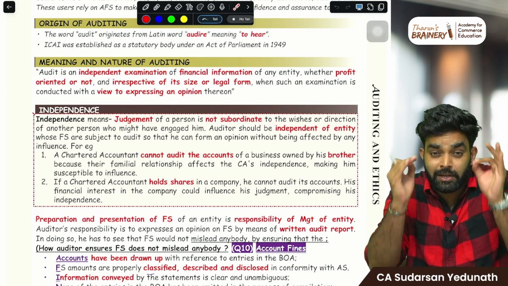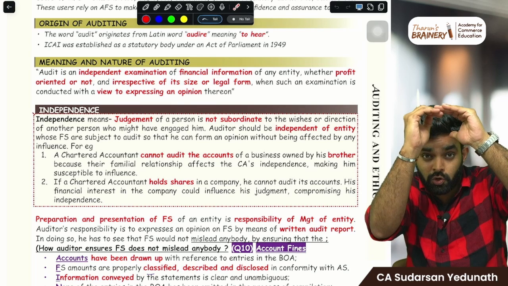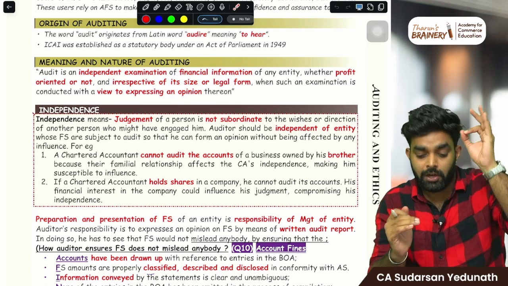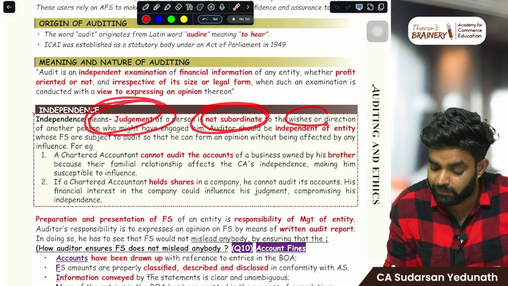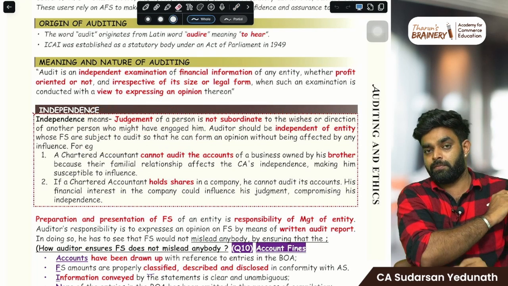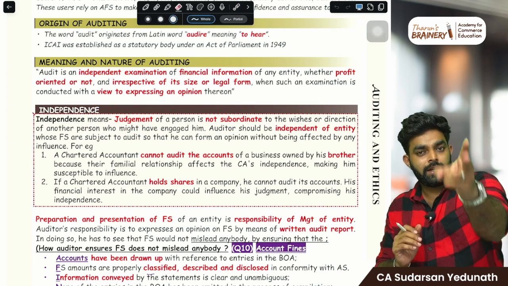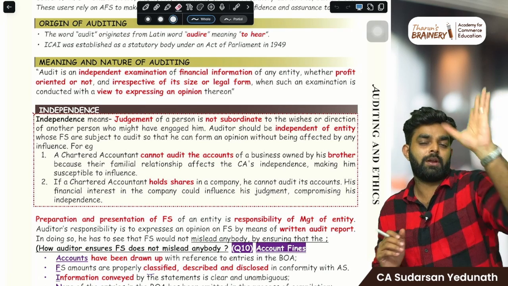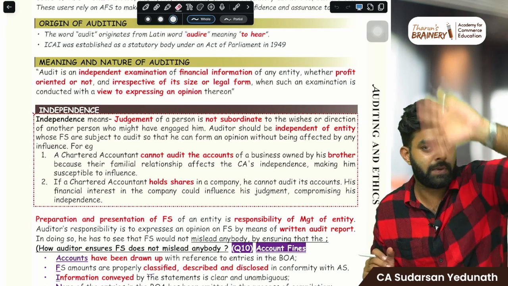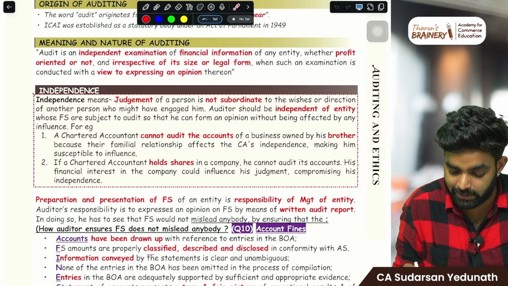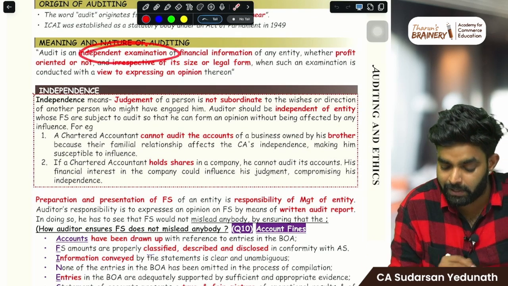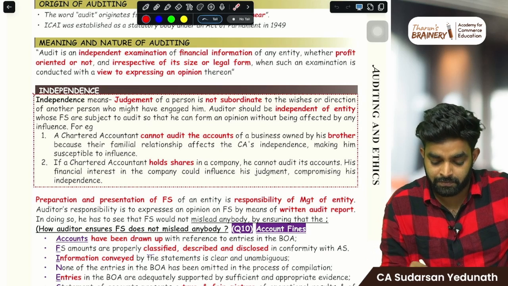Your judgment as an auditor should not be subordinate to the wishes of the person who hired you. You should be strong enough to say, yes, you have done the fraud, I'm going to report. I'll report to the shareholders, I'll report to the government, depending upon the amount of fraud. So audit is an independent examination. That is, the auditor is an independent person coming from outside, not related.